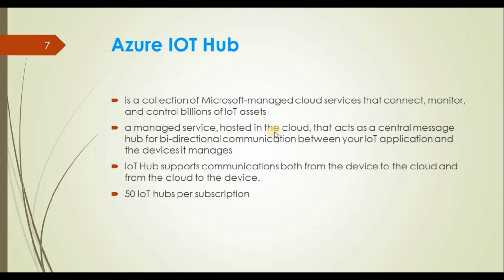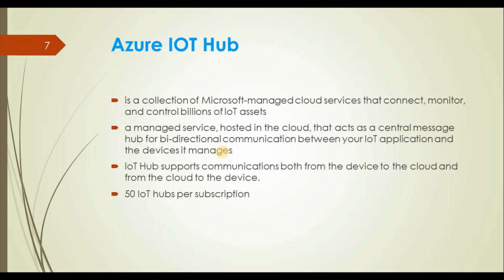It is a managed service hosted in the cloud that acts as a central message hub for bidirectional communication between your IoT application and the devices it manages. So basically it is bidirectional communication. What do you mean by bidirectional? Bidirectional means we can send a message from the device to the IoT Hub, and the IoT Hub can also send a message to the device.